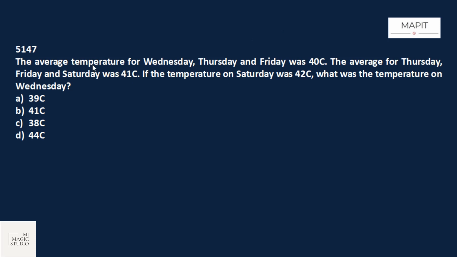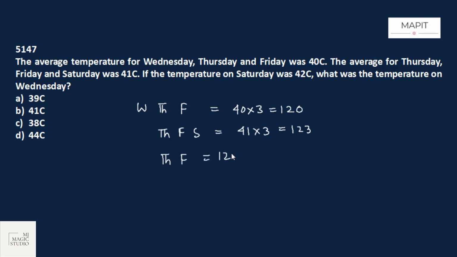Okay, the next one. The average temperature for Wednesday, Thursday and Friday was 40. That means the sum of these three should be 40 into 3, that is 120. The average temperature for Thursday, Friday and Saturday is 41. So the total for these three is 41 into 3, 123. If the temperature on Saturday was 42, that means the temperature of Thursday plus Friday is 123 minus 42, that is 81. What was the temperature on Wednesday?